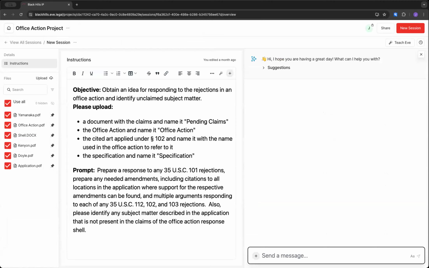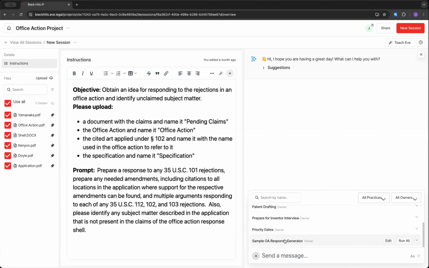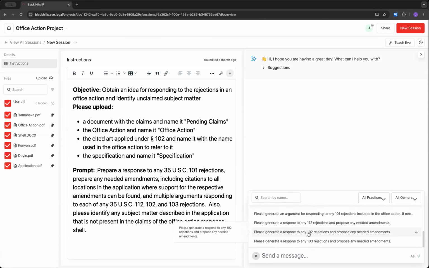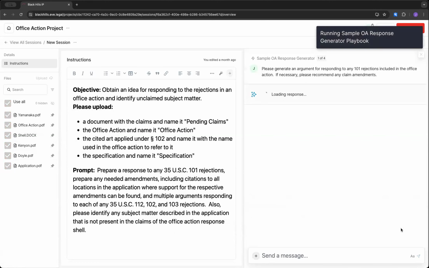We're going to include all of these documents, and we'll just say, what we have is an office action, an office action response shell, 3 references that are cited in the office action, and a copy of the application. Let's use the playbook here, and we're just going to run the sample office action response generator skill that I set up in here. And we're just going to run all. We'll do that real quick.